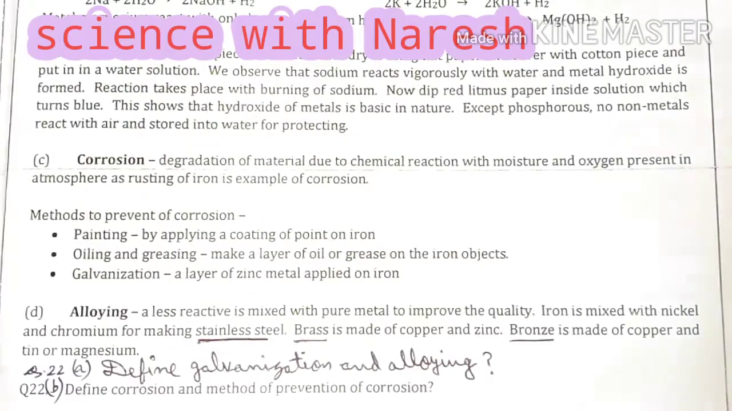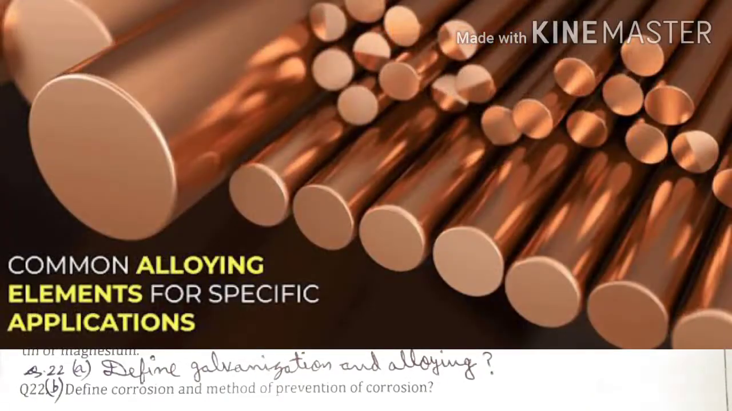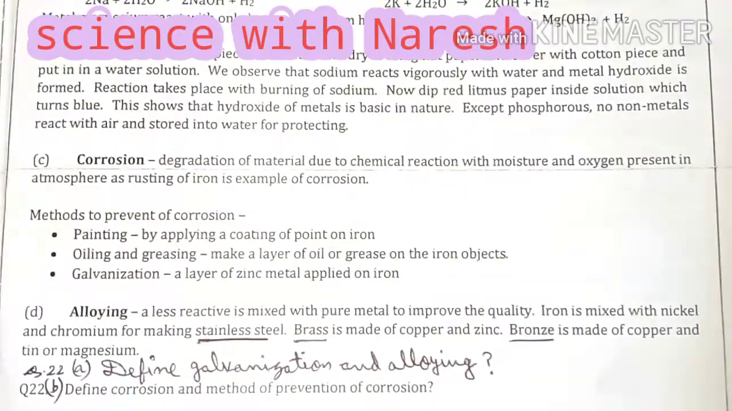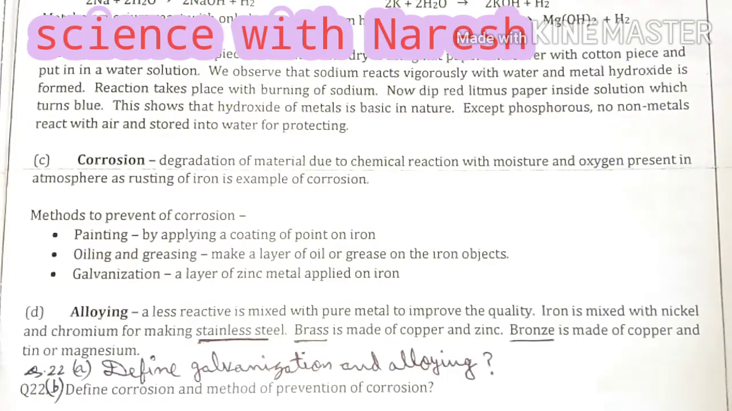Next we discuss what alloying is. A less reactive metal is mixed with a pure metal to improve its quality. Alloying means when a less reactive metal is combined with a pure metal to improve its quality. For example, iron is mixed with nickel and chromium for making stainless steel. So we can say stainless steel is obtained after alloying.